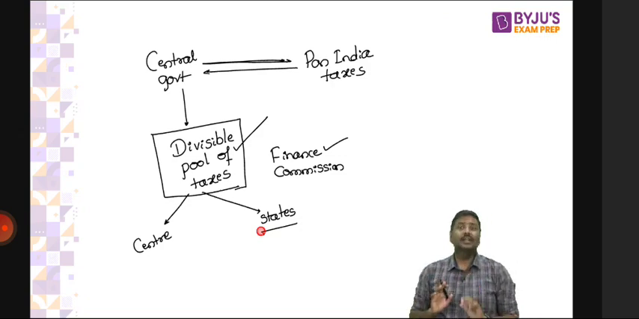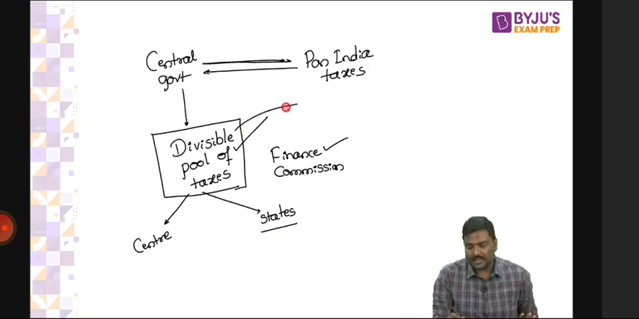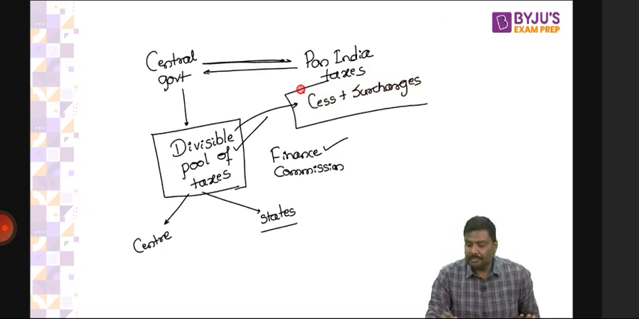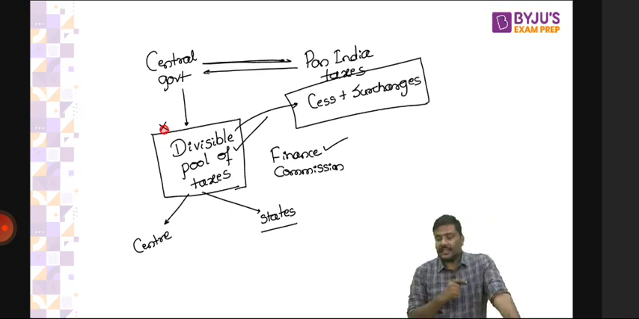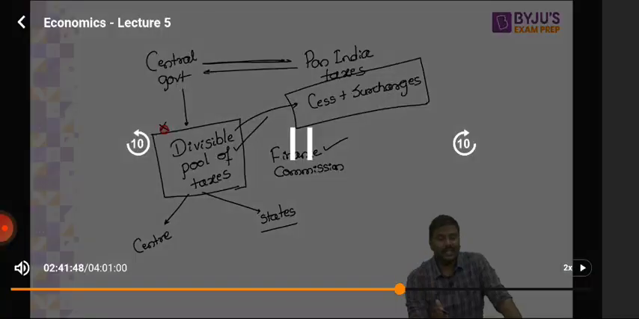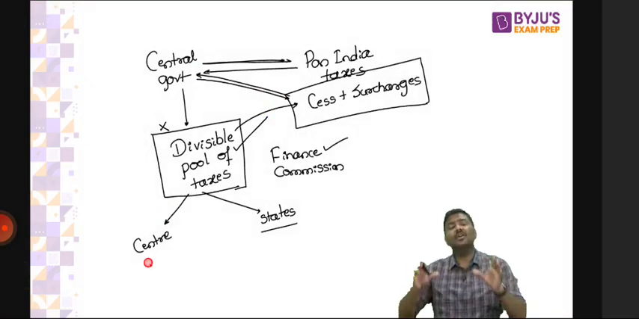Now why I'm discussing all of this in the context of taxation? Simple. Whenever you talk about divisible pool of taxes, the cesses and surcharges, which are imposed and collected by the central government are not a part of divisible pool. I'll repeat it. The cesses and surcharges which are imposed and collected are not a part of divisible pool, which means these are imposed by the center, collected by the center, and who can use completely the amount of cesses and surcharges? It can be used completely by the central government.